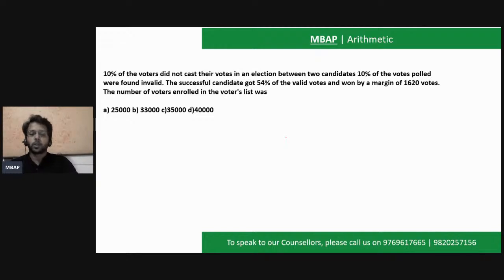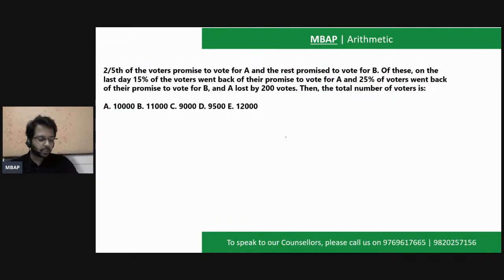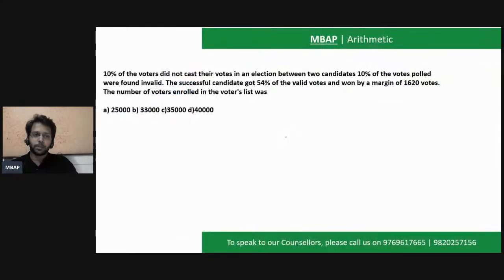Now, in today's session, I have taken around 7-8 good questions from the previous year CAT paper. All the questions which we are doing now are from the year 2018. I repeat, all the questions which we are solving as of now are from the year 2018. So every question that we are solving here is a 2018 question of CAT, from the arithmetic section. The objective is that you will read the entire question and then solve it together along with me. I also hope and expect all of you are sitting with some rough sheets and pens so that you can solve the question. Let's see the first question of arithmetic from the year 2018.